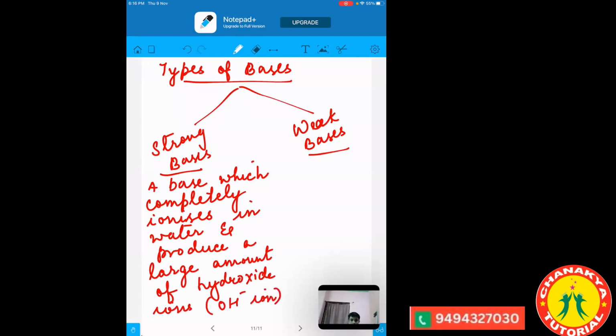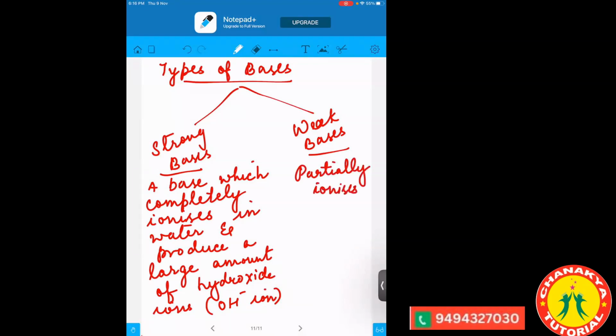And when we talk about the weak bases, they partially ionize. And since they partially ionize, how much hydroxide ion will they form? They will form a small amount of hydroxide ion, which is OH minus ions. Clear?